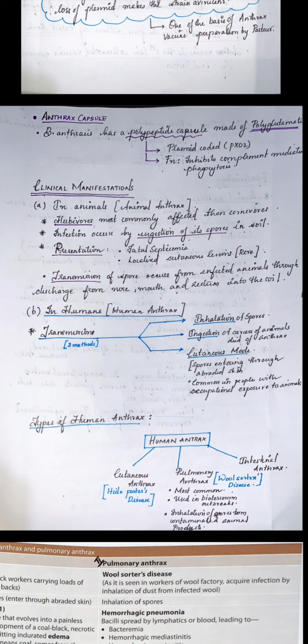People used to open it and check there's nothing, but they inhale the anthrax spores and are affected by pulmonary anthrax. So it was a very much used tool of bioterrorism. Inhalation of contaminated animal products, if they are infected, can also lead to pulmonary anthrax.